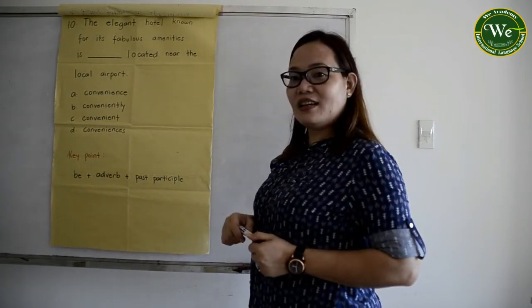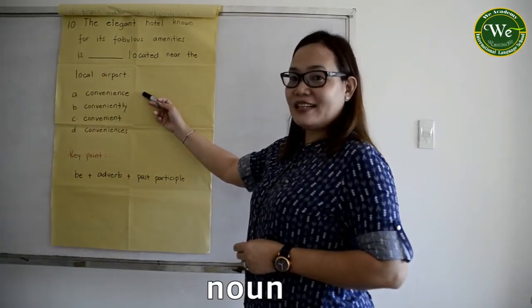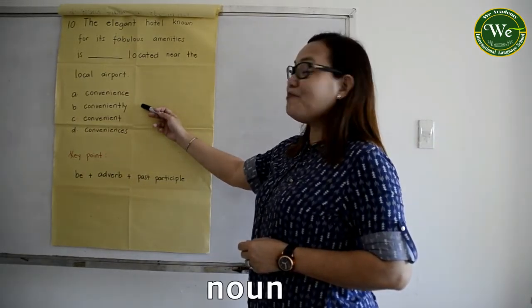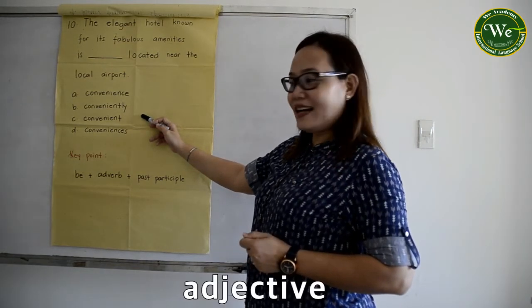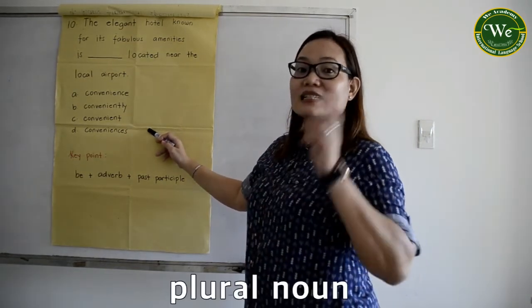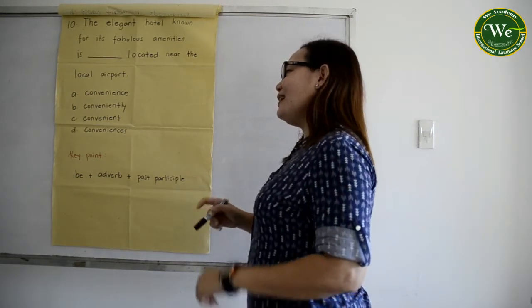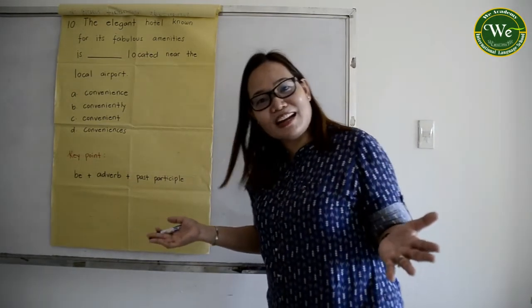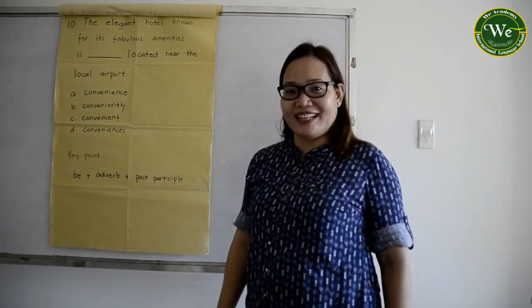So which do you think here among the choices is an adverb? A is not, it's a noun. B, yes, it is an adverb. C is an adjective. And D is a plural noun. Okay, so I don't think it's quite difficult anymore. So the answer is letter B.